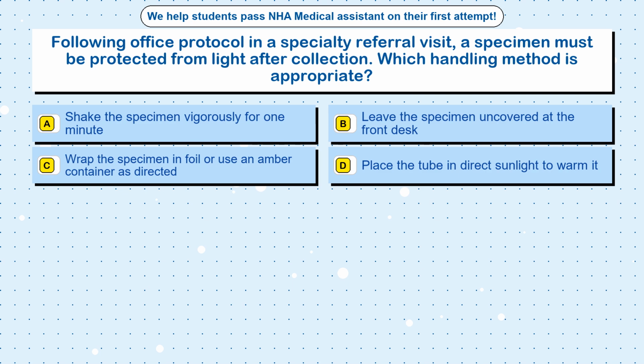Question 13. Following office protocol in a specialty referral visit, a specimen must be protected from light after collection. Which handling method is appropriate? Option A. Shake the specimen vigorously for 1 minute. Option B. Leave the specimen uncovered at the front desk. Option C. Wrap the specimen in foil or use an amber container as directed. Option D. Place the tube in direct sunlight to warm it.